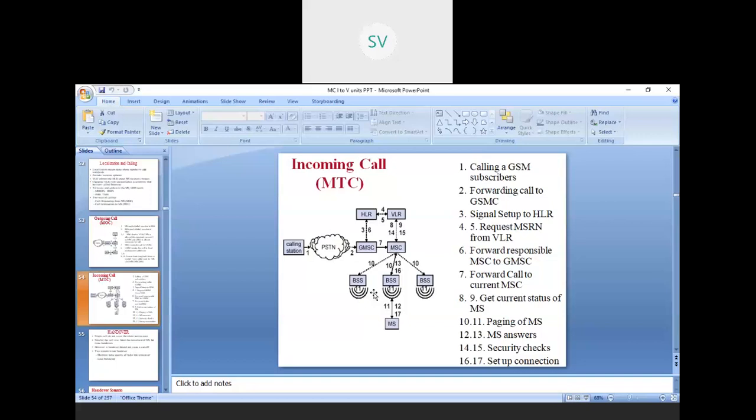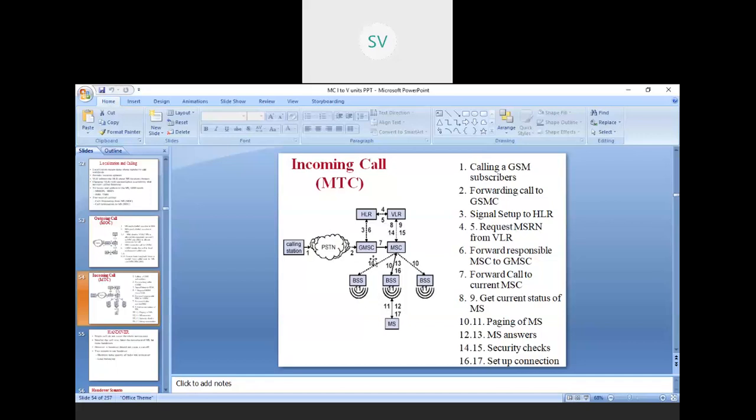And what is VLR doing? VLR is checking whether the call which has come, which is received by the MSC, is an authentic call or not. And it not only checks the authenticity, but also records the data which has come from that particular call station.